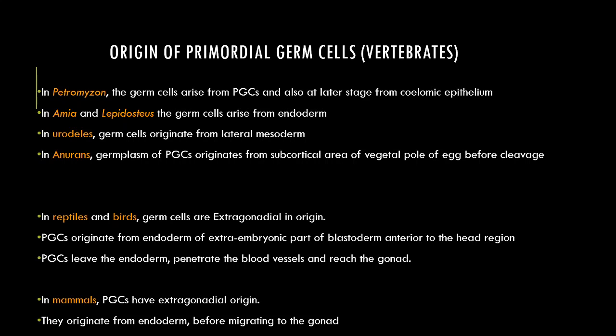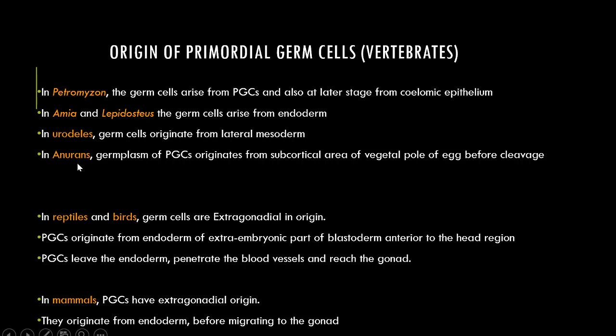Now let's talk about the origin of primordial germ cells in vertebrates. In Petromyzon, a cyclostome, the germ cells arise from the primordial germ cells at a later stage, and they arise from the coelomic epithelium. In fishes, Amia and Lepidosteus, the germ cells arise from the endoderm, whereas in urodeles, the kind of amphibians which have tails, the germ cells originate from the lateral mesoderm.